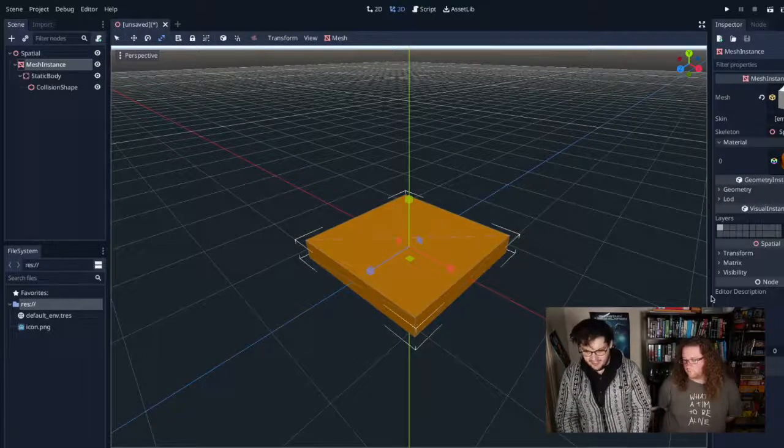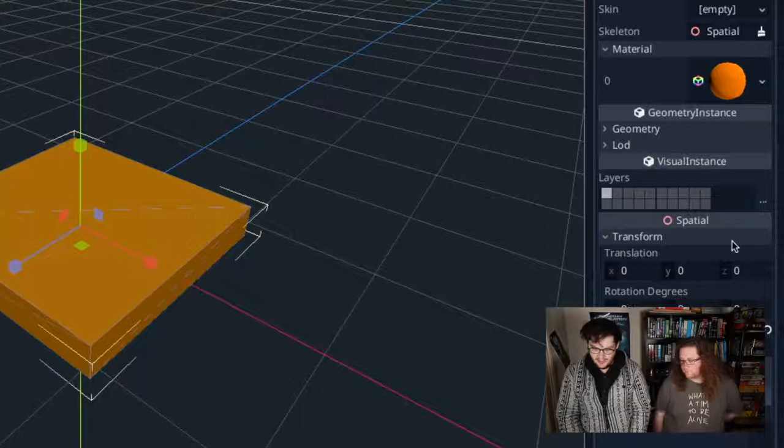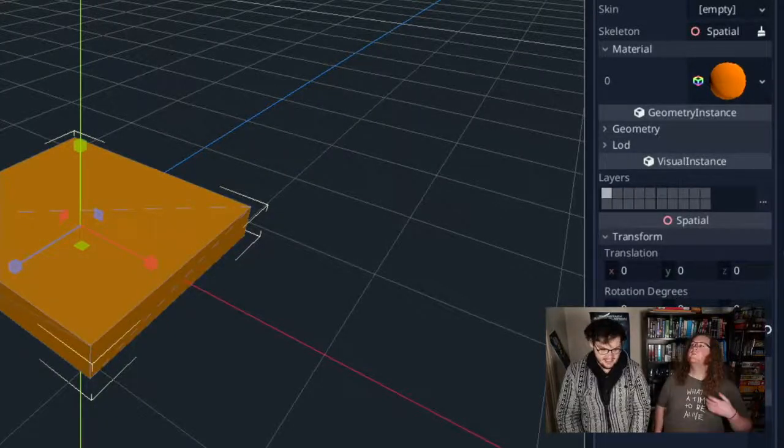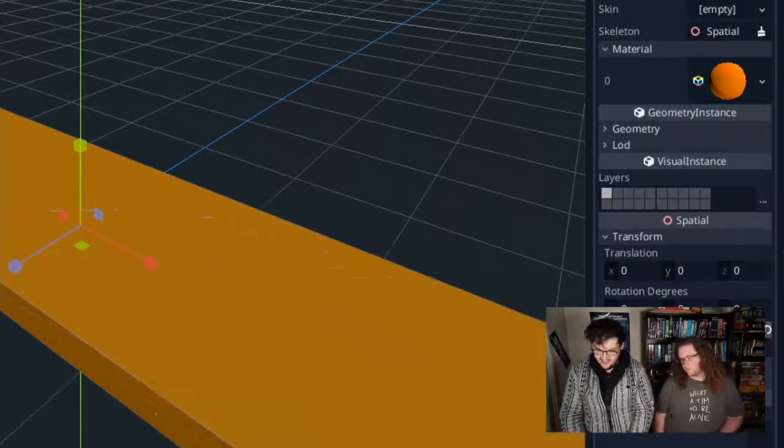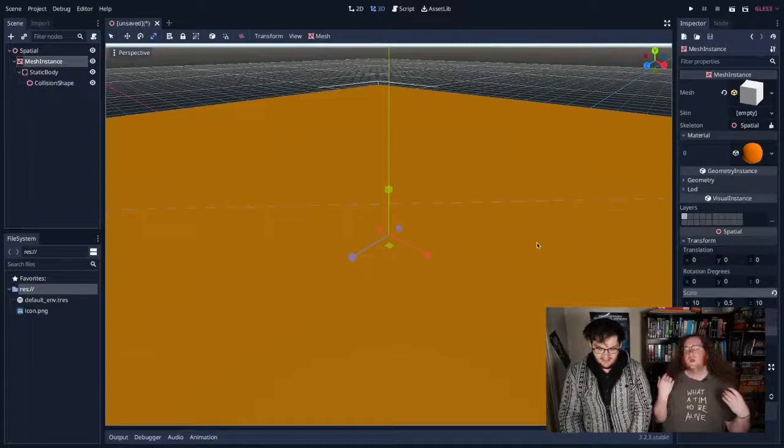Actually, I'm finding that's not very precise, so instead of squishing it, I'm going to go over here on the right side and use the transform inspector to change its scale. So I'm going to say it's about 10 on the X, nice and long. It's about 0.5 high, and maybe 10 on the other one. So it's a nice big flat floor.